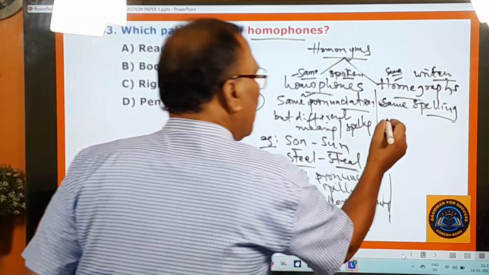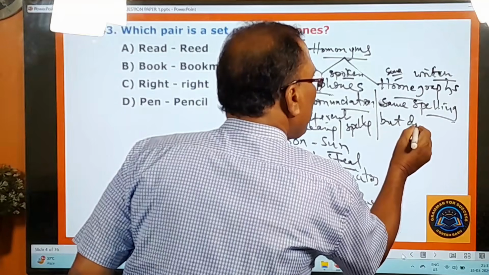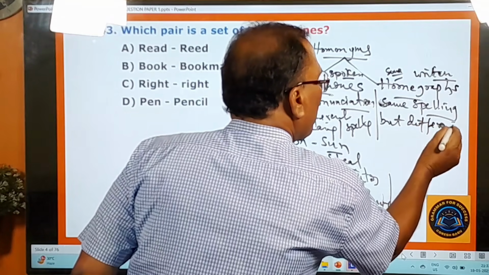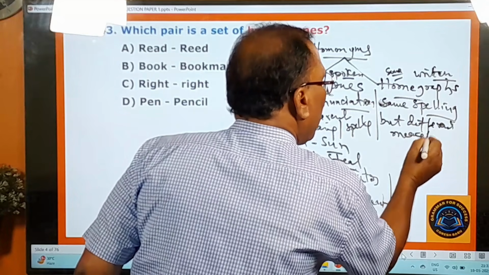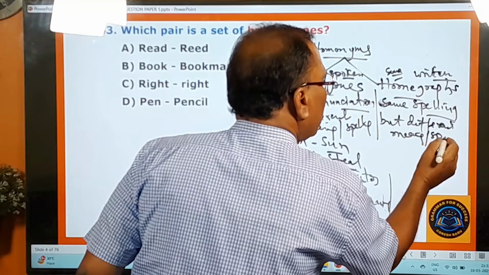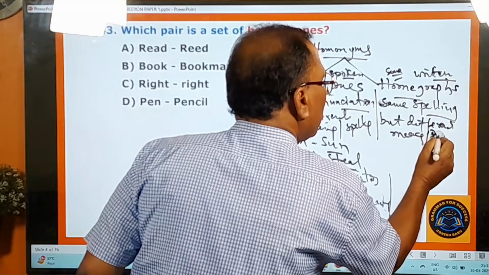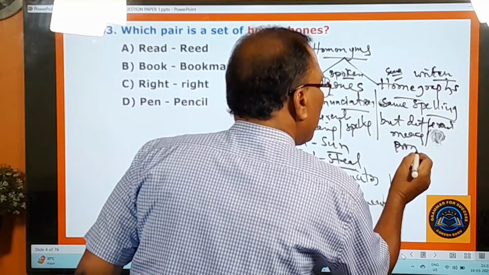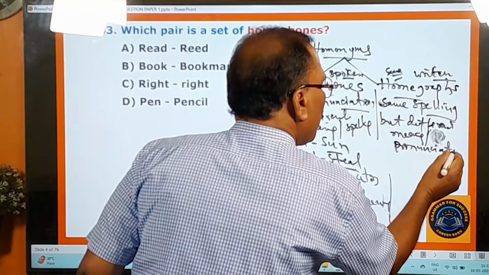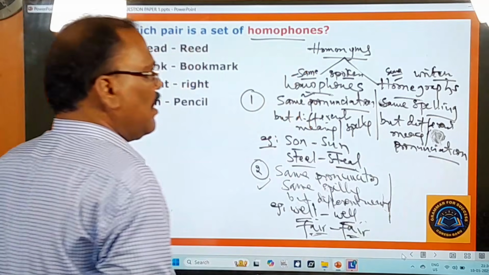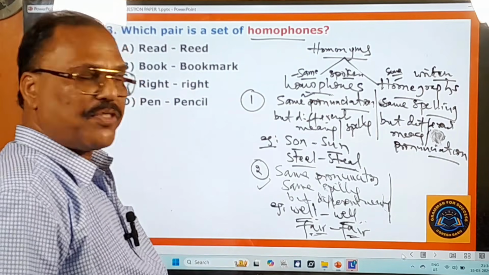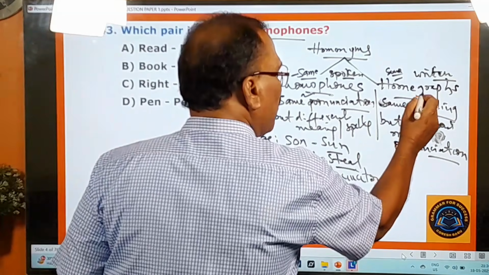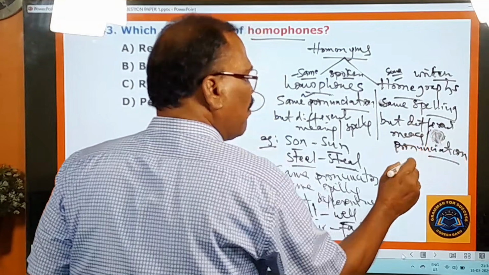So same spelling but different meaning and different pronunciation. I am writing all these things for your convenience. So they are called homographs.